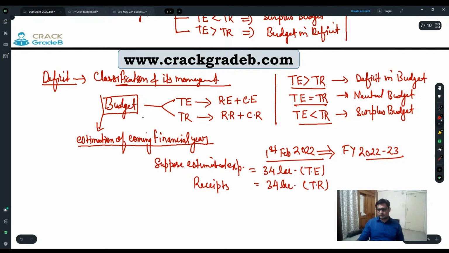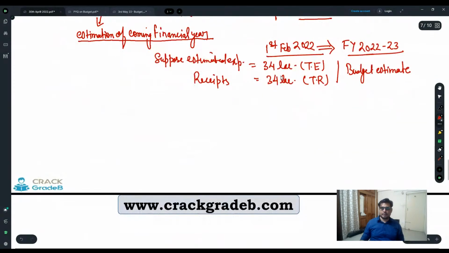So this is an estimate, the estimate which we have presented. So we call it a budget estimate, BE. After presenting the estimate, from 1st of April 2022, the government has started spending all that money.